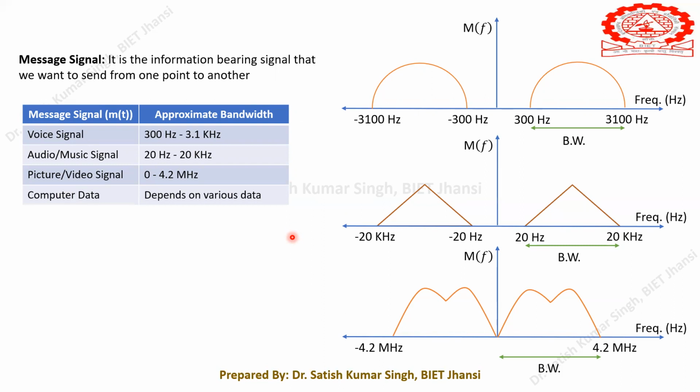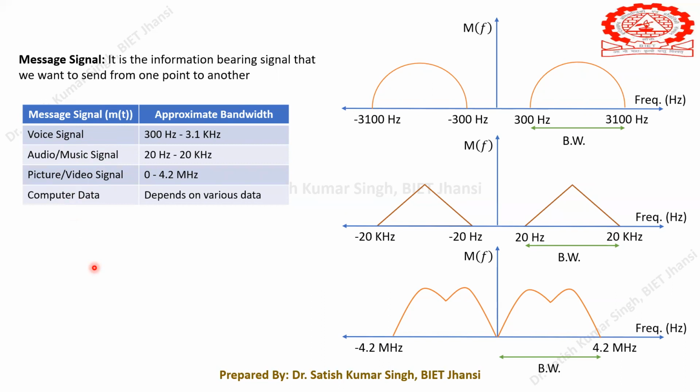What a signal is, I will talk about later. But first, I hope you understand what a message signal is: it should contain certain information. In this subject we are concerned with these four types of signals. Basically, we will be discussing mostly three types, but for the sake of completeness I am telling you about all four types of message signals. First of all, the voice signal.